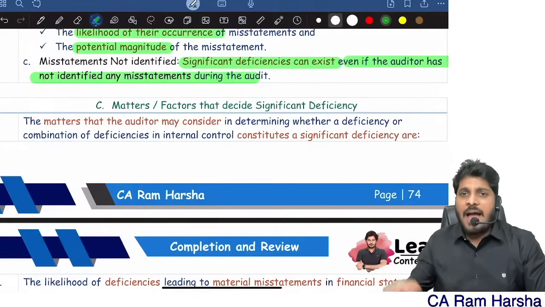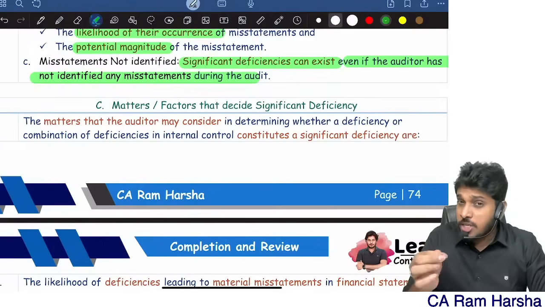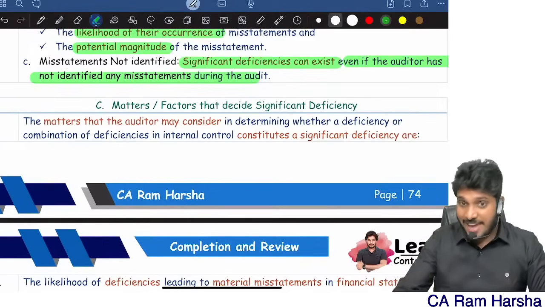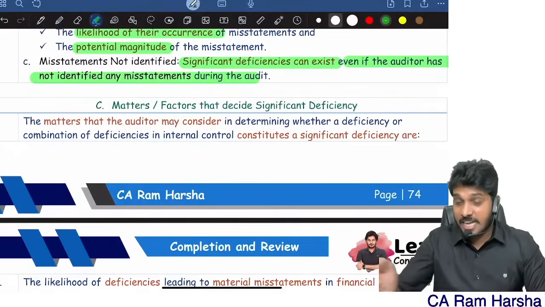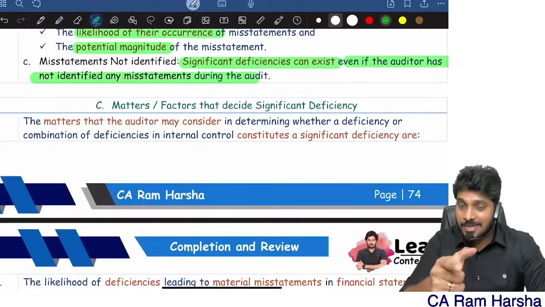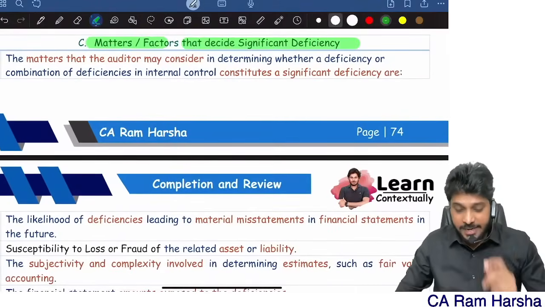For example, the cashier does not put a lock on the cash box. Just because he didn't lock it, can I say that cash theft definitely happened? But if cash theft happened, I can say the lock system is weak. Correct? Exactly.